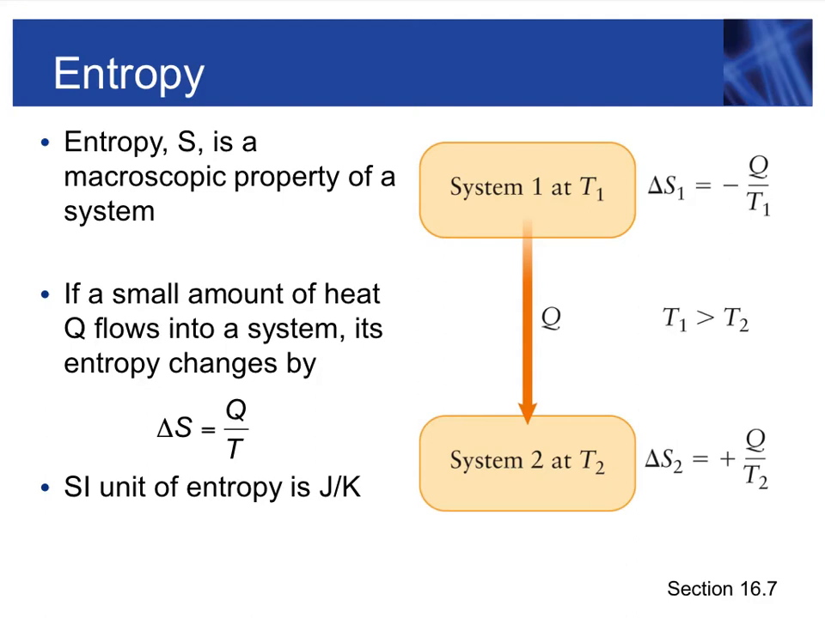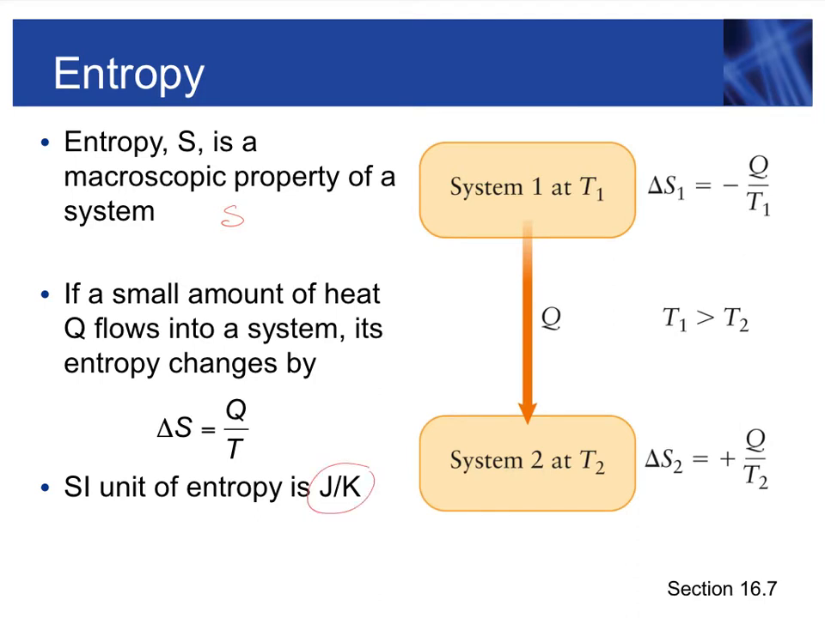Entropy. Entropy S is another macroscopic property of a system. We have other macroscopic properties such as temperature, volume, and pressure, and S is just one more. Mathematically, we can find entropy by dividing the heat that flows into a system, Q, by the temperature of the system. The units of entropy are joules per Kelvin.